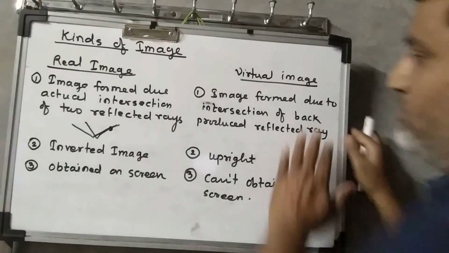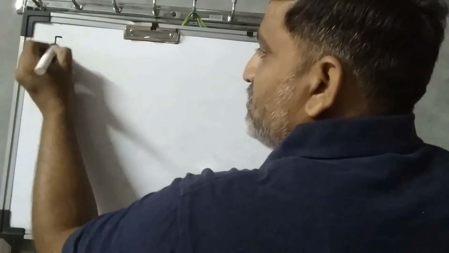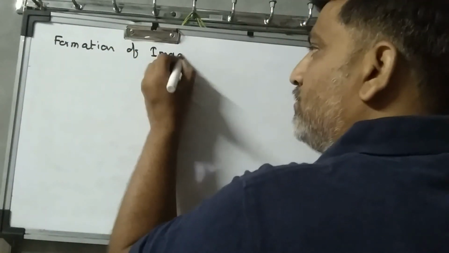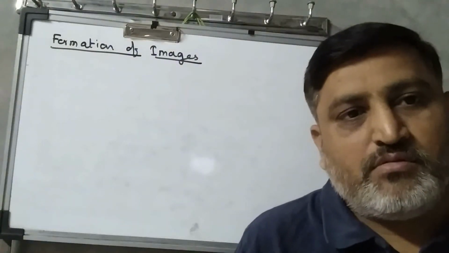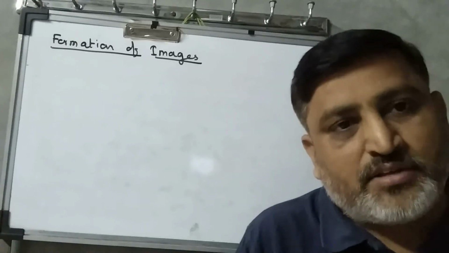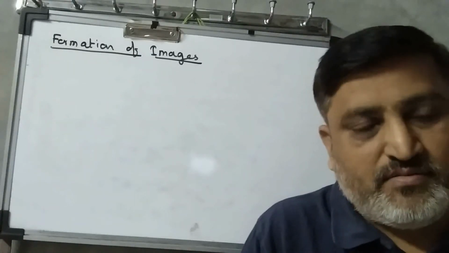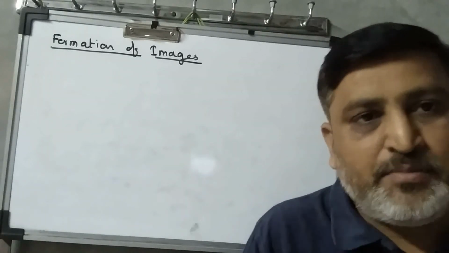Now let's discuss the formation of images. We know that an image gets formed because of the intersection of two reflected rays. Either they actually intersect or they appear to intersect. If the reflected rays actually meet, then a real image is formed.